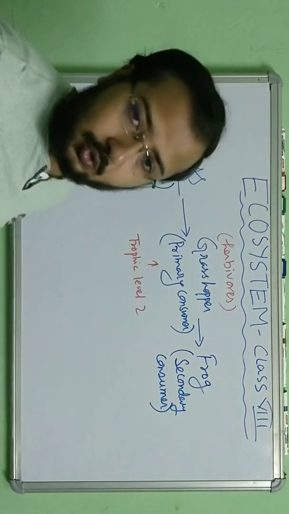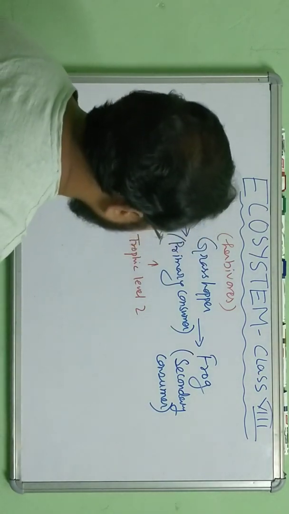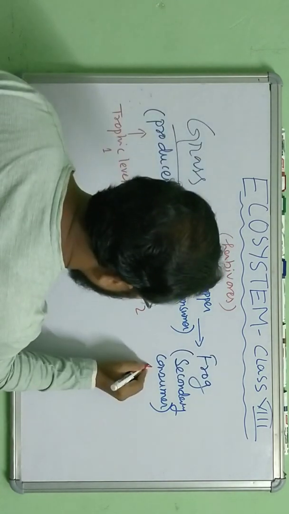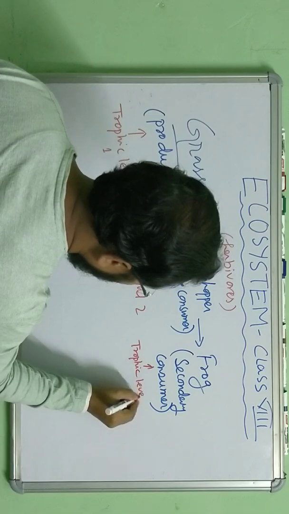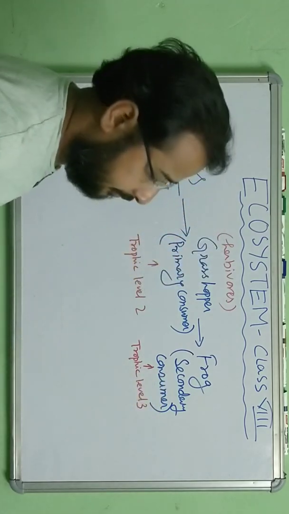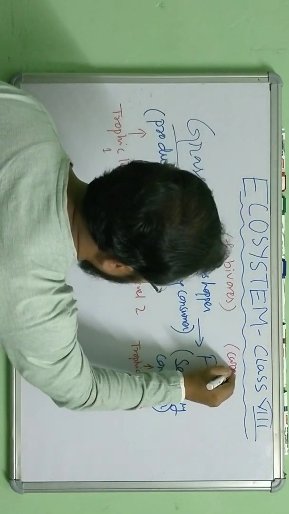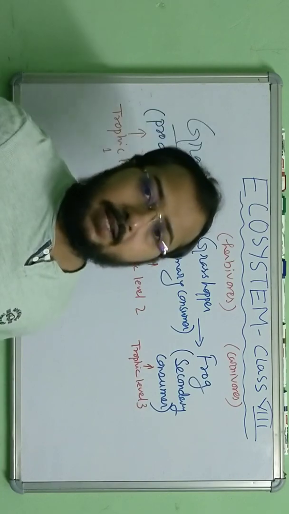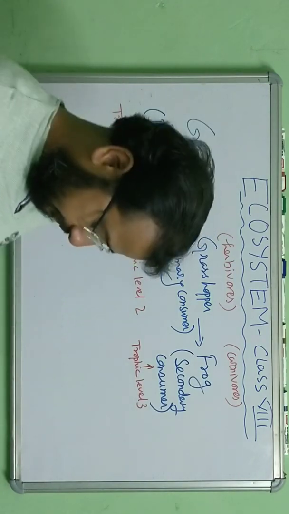Now this is trophic level 3, and this is a carnivore, which depends on the flesh of other animals.